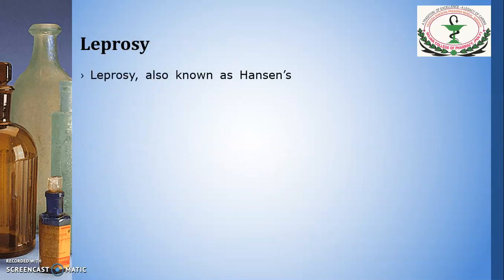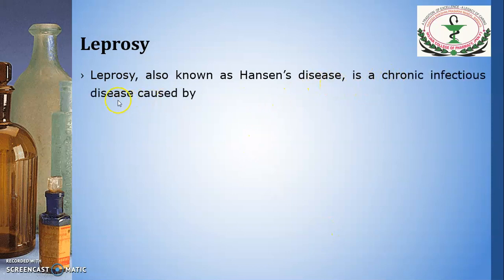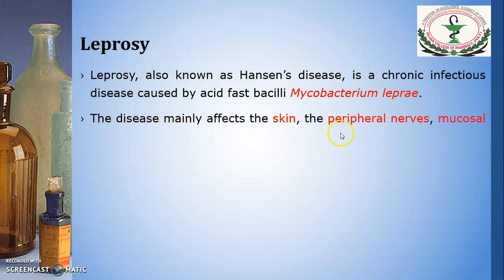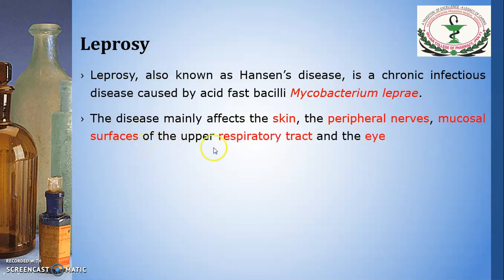Leprosy, also known as Hansen's disease, is a chronic infectious disease caused by acid-fast bacilli Mycobacterium leprae. The disease mainly affects skin, peripheral nerve, mucosal surface of upper respiratory tract and the eyes.